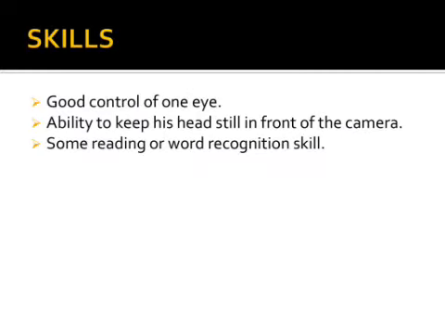Some skills which are very necessary in this communication system are that you should have a very good control over your one eye, should have an ability to keep head still in front of the camera, and it would be very good if one has reading or word recognition skill.